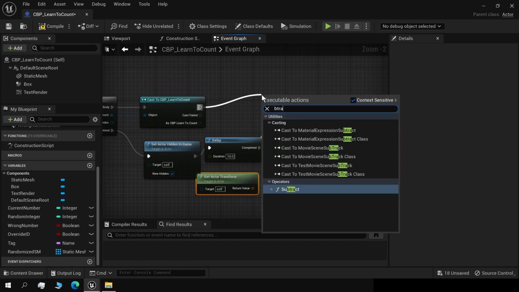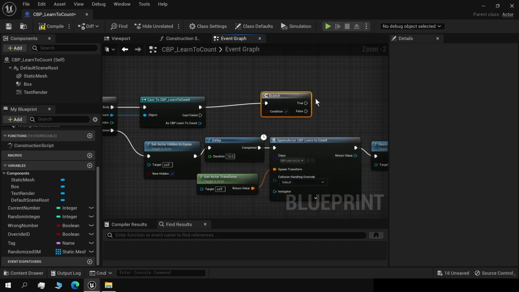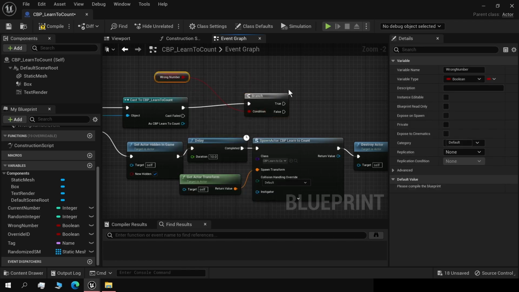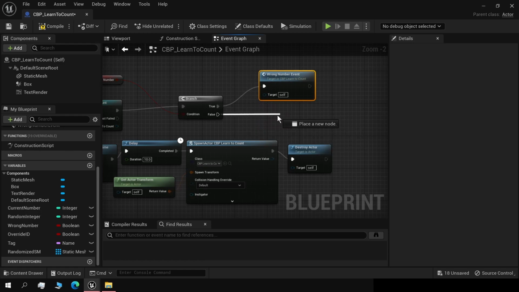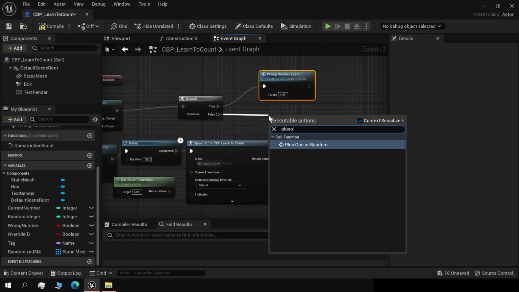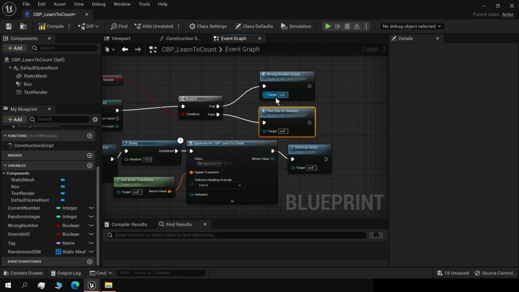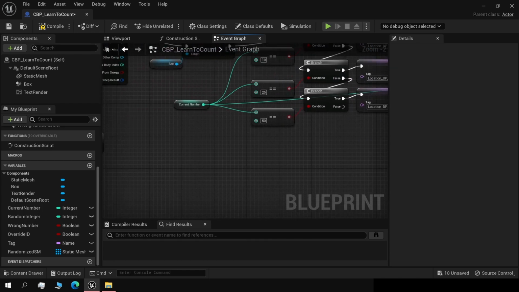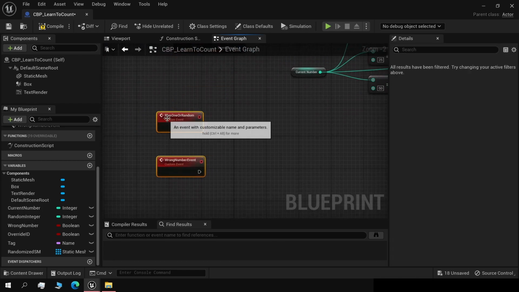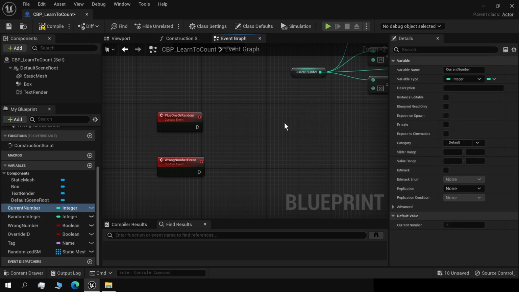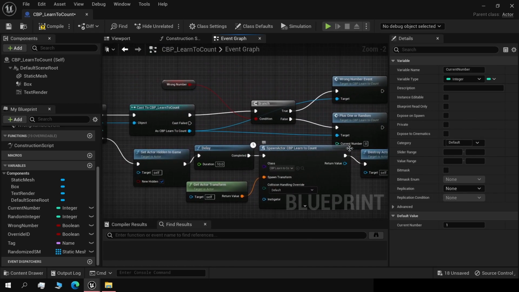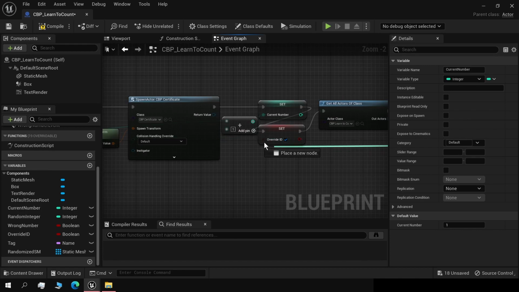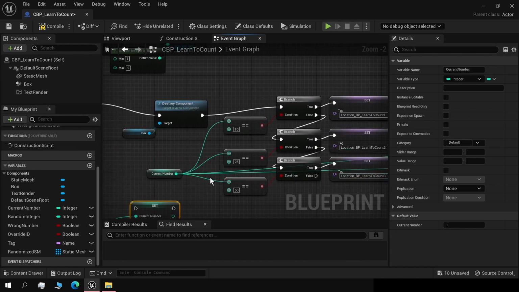And we also need a branch here. Check if it's the right or the wrong number. If it's wrong, then you enter the wrong function. Otherwise, +1 or random. Can plug those here. Now here it's missing an integer pin. I'm going to show you how to add one to a function. Let's put in the current number, set it here, just plug it here, and the pin will appear. You can plug in the current number there.